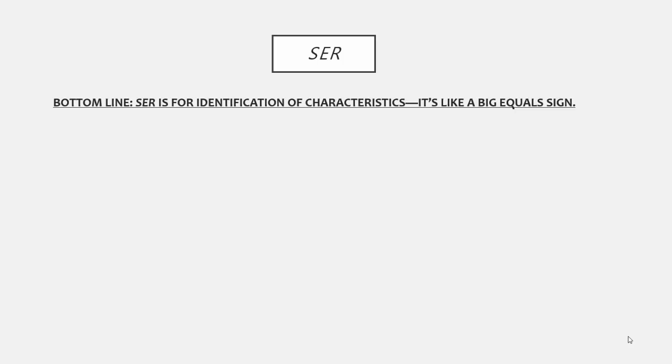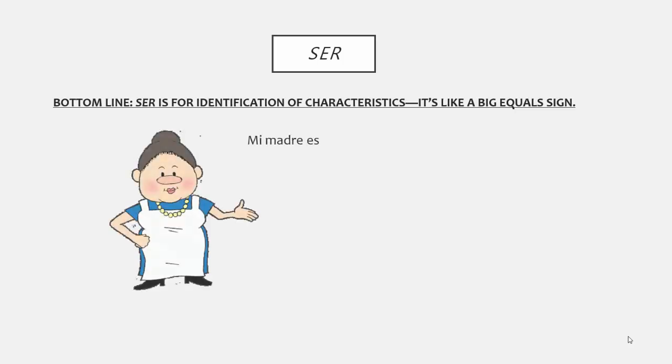For example, I want to describe my mom. So I use ser to do this. Mi madre es inteligente. Mi madre es optimista. Mi madre es de México. Mi madre es morena. Mi madre es profesora. Mi madre es esposa de mi padre.